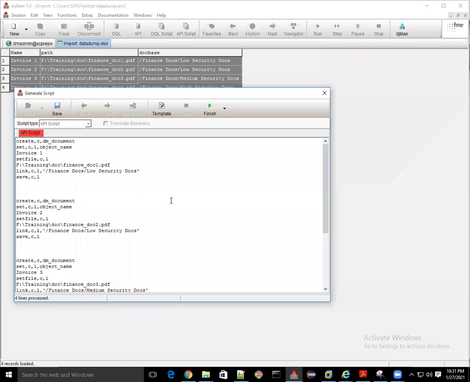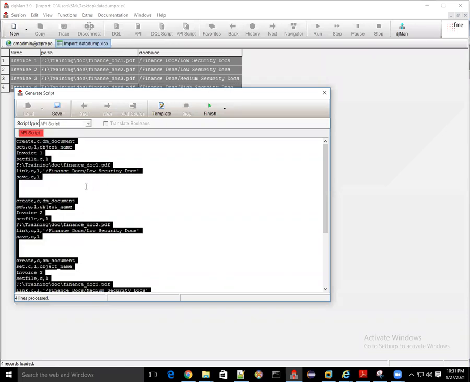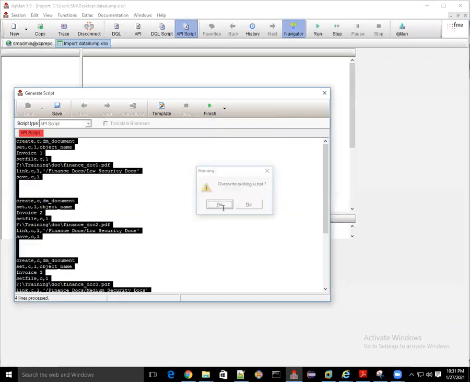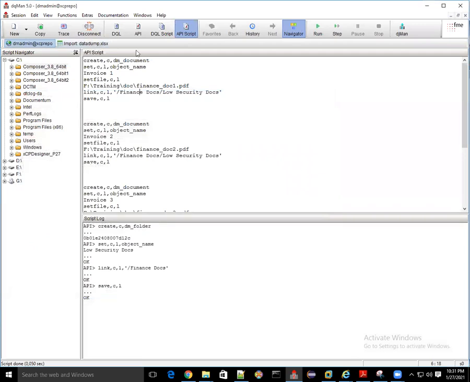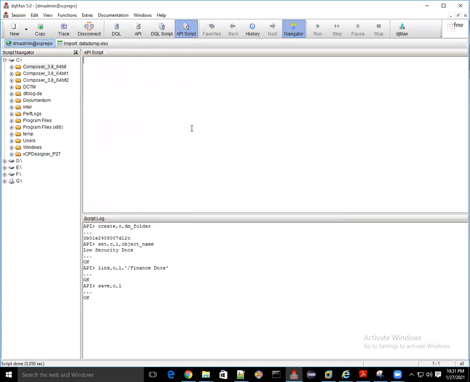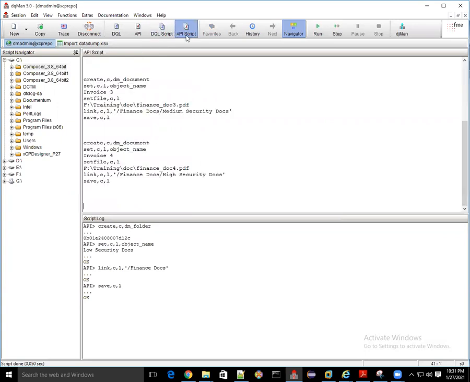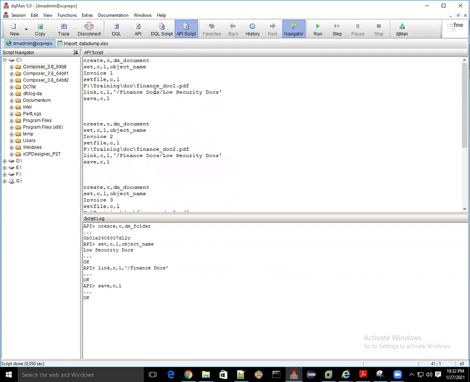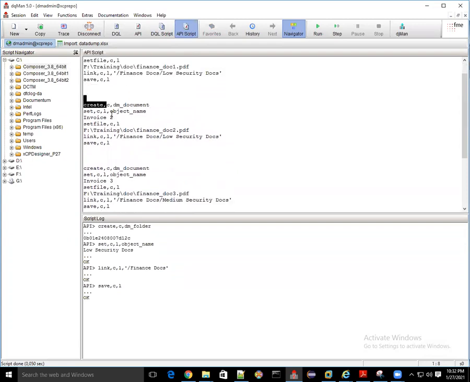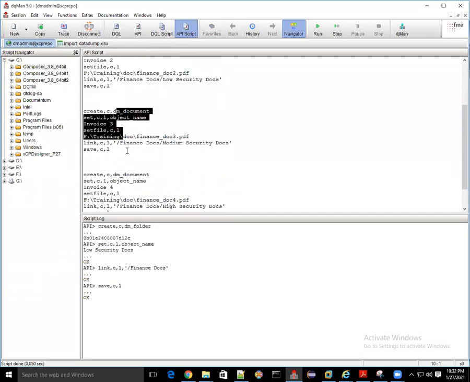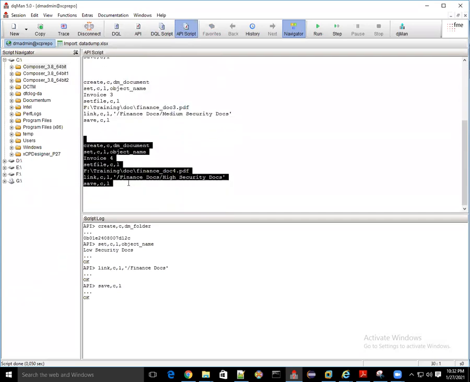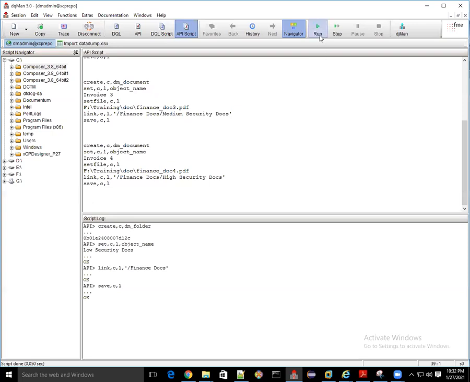Now what we need to do is copy this whole script. Either we can click on finish, or we can directly come to this. We just copied that earlier and we paste it over here in the API scripts. It is there, correct? Let's say we execute.